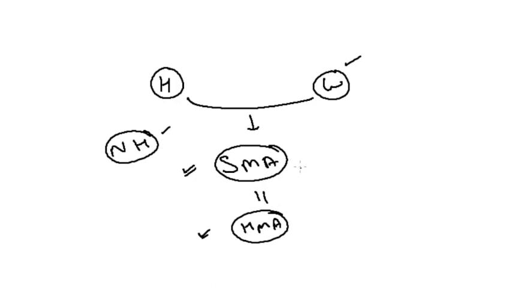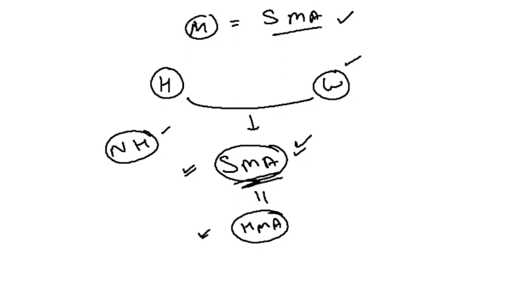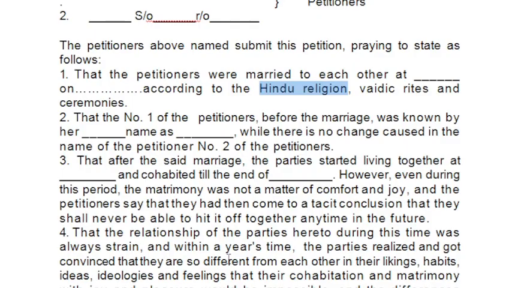You can study that act as well. So if the marriage has occurred according to ceremonies other than Hindu, then the Special Marriage Act will apply. But if the marriage has occurred according to Hindu religion, then the Hindu Marriage Act will apply. So you have to mention this fact that the marriage has occurred according to Hindu religion.